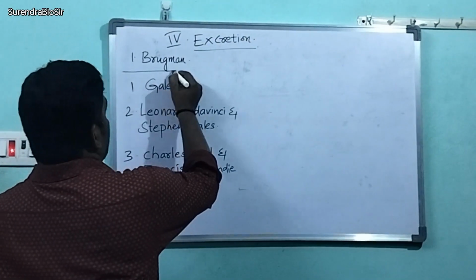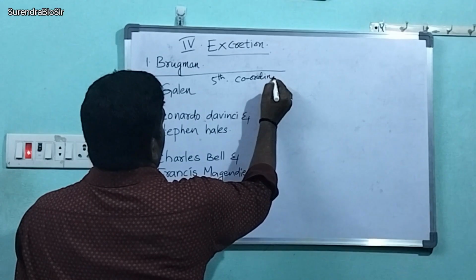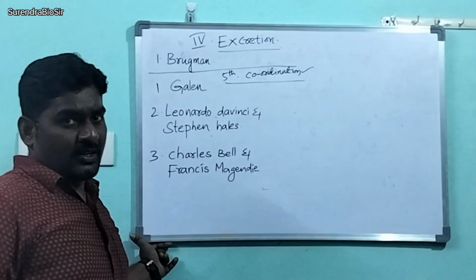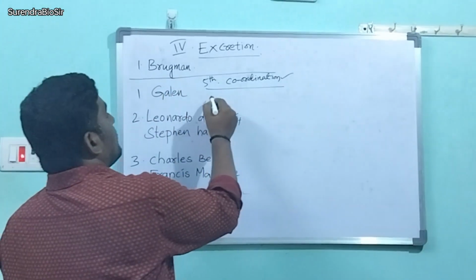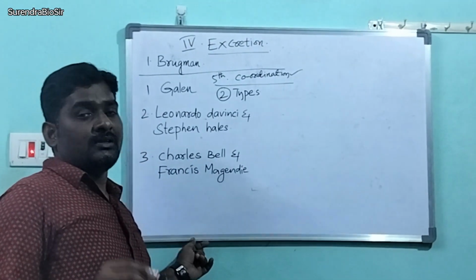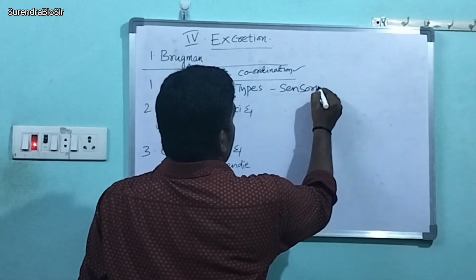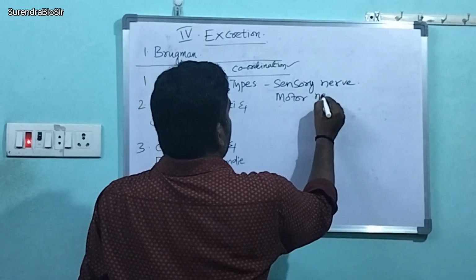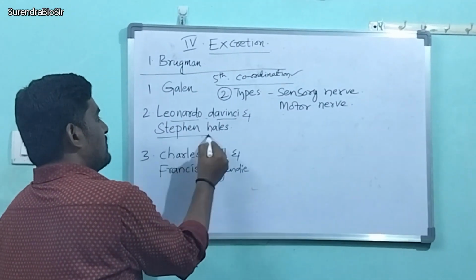Next, the fifth chapter, coordination. Here we have Galen. Galen was also a physiologist, and he concluded that we have two types of nerves. What are they? The first one is the sensory nerve, and another one is the motor nerve.